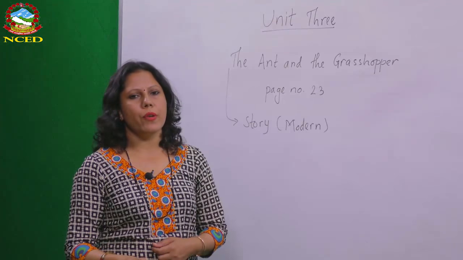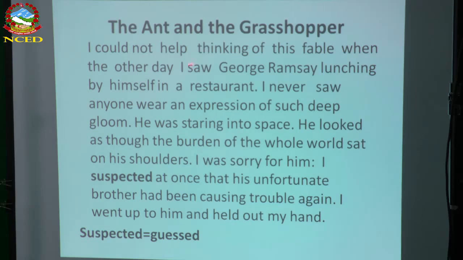The Ant and the Grasshopper is the title. "I could not help thinking of this fable." The "I" in the story is the narrator here. This fable means the ant and the grasshopper, which we have just now watched, an ancient fable. "I could not help thinking of this fable when the other day I saw George Ramsay lunching. He was having lunch by himself in a restaurant." It means the narrator remembers a fable when he sees George Ramsay having lunch in a restaurant.